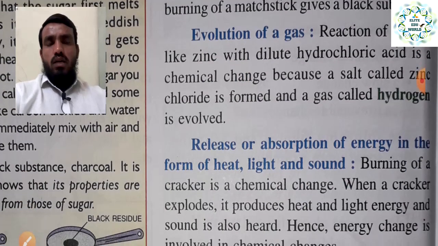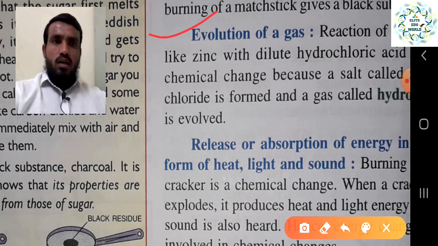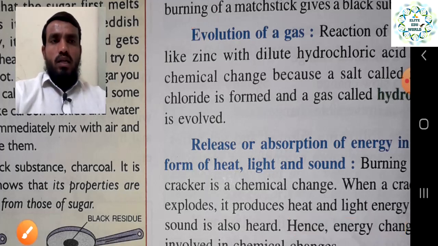And the next thing is evolution of gas: a gas will be evolved from the reactant. For example, the reaction of zinc with dilute hydrochloric acid is a chemical change, because a salt called a chloride is formed and hydrogen gas is released from this.